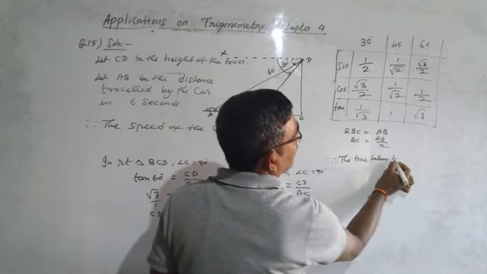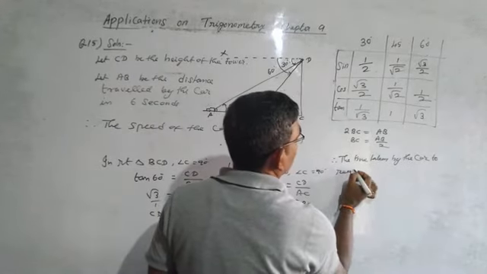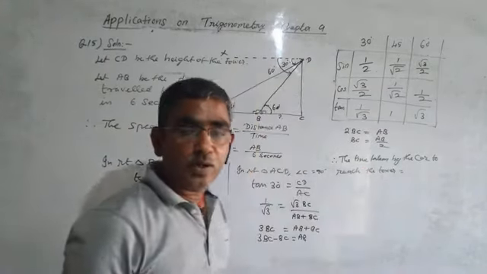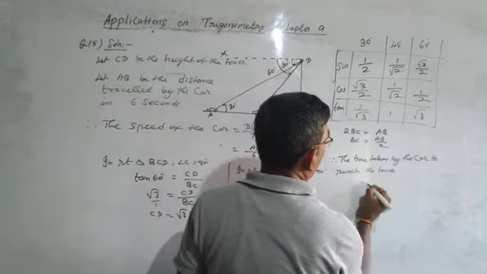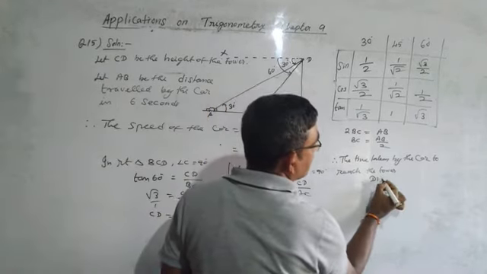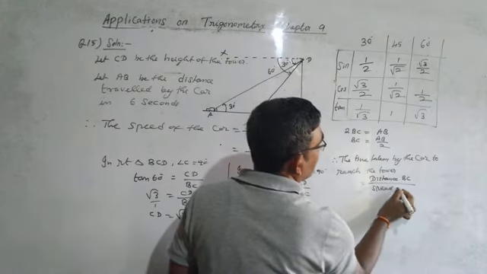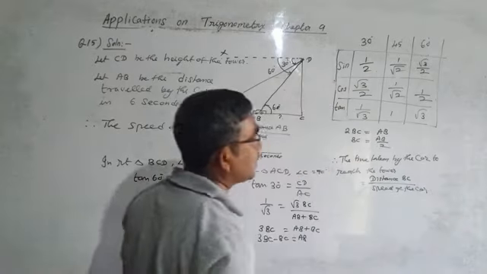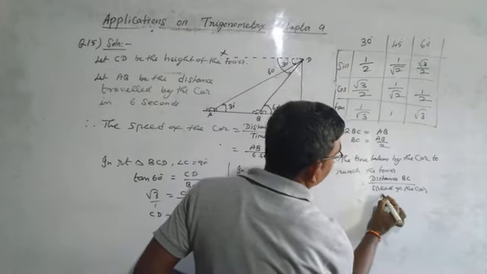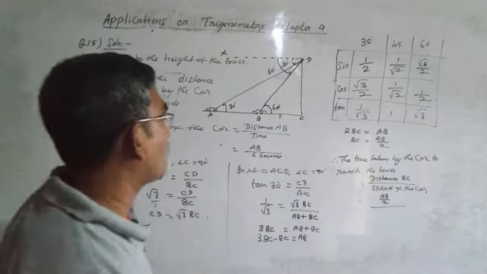Therefore the time taken by the car to reach the tower. Actually we told you, time is equal to distance by speed. So what is the distance? The car has to cover the distance BC, so the distance BC by the speed of the car. Time is equal to distance by speed. The distance BC we know: BC is equal to AB by 2. And the speed of the car, we already know, is AB by 6 seconds.